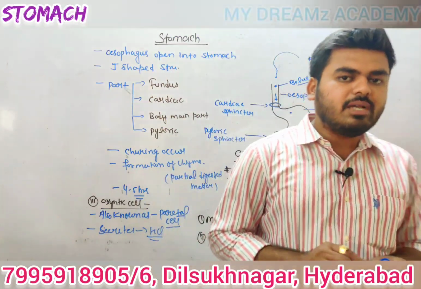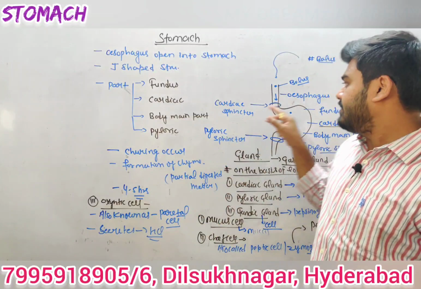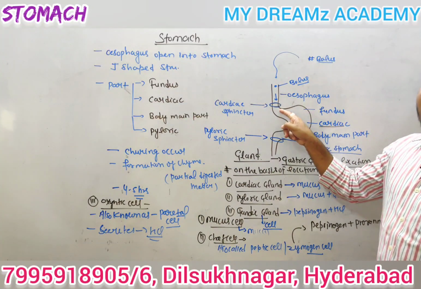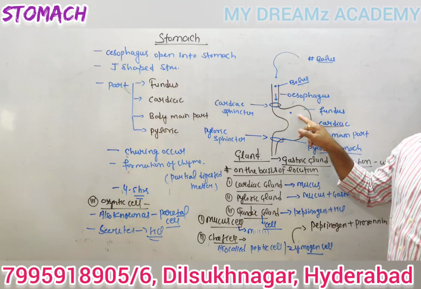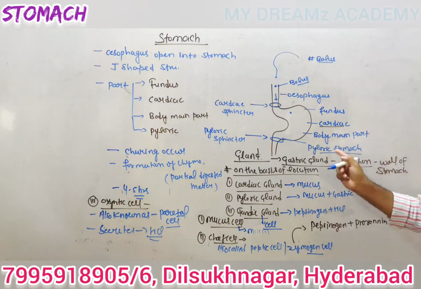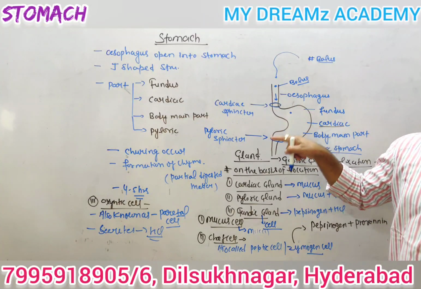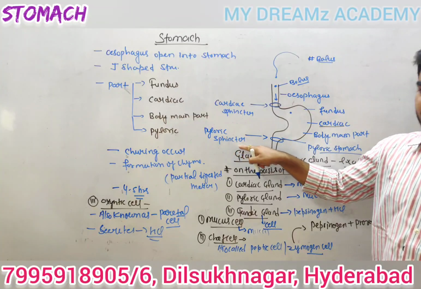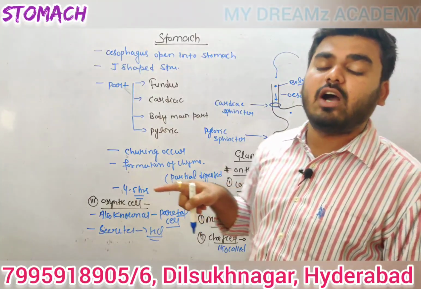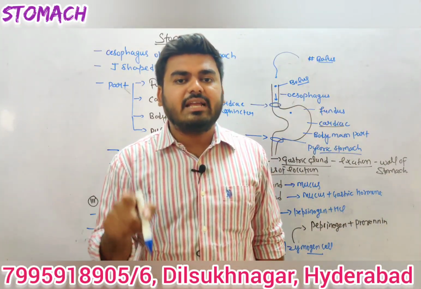Normally, the esophagus opens into the stomach, at the cardiac part of the stomach. Here the cardiac sphincter is present. The stomach has 4 parts: the fundus, cardiac, body (main part), and pyloric. The pyloric part of the stomach opens into the intestine. Here the pyloric sphincter is present. The wall of the stomach contains gastric gland.